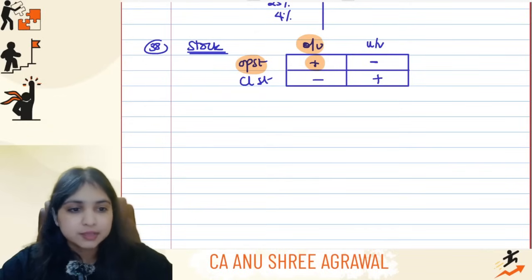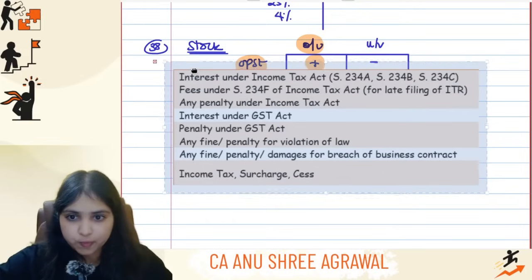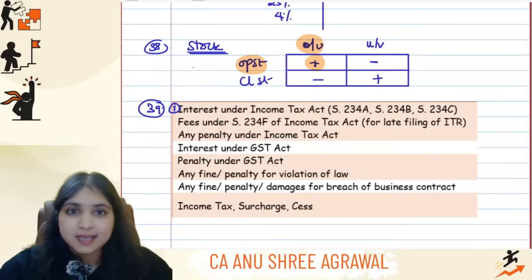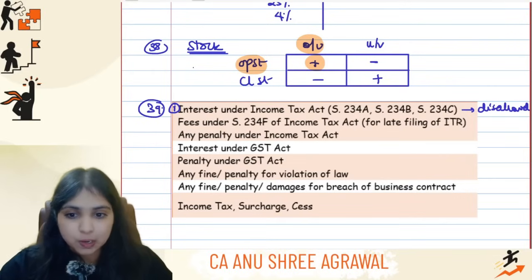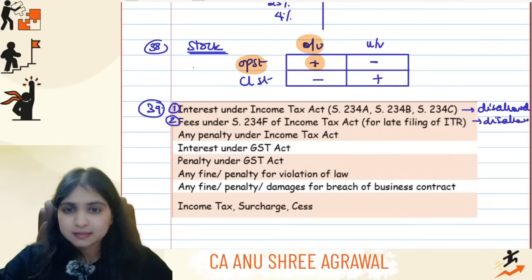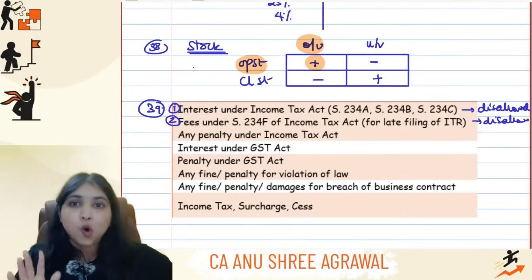Okay, then after this I need to ask you this list of questions. This is my point number 39. Tell me, point number 1, interest under the Income Tax Act, allowed or disallowed? You're paying interest under the Income Tax Act under PGBP. It will be disallowed. It's like a penalty. Then fees under 234F that you've paid under PGBP, even this will be disallowed. Basically, interest under income tax, fees under income tax, all this you will disallow.